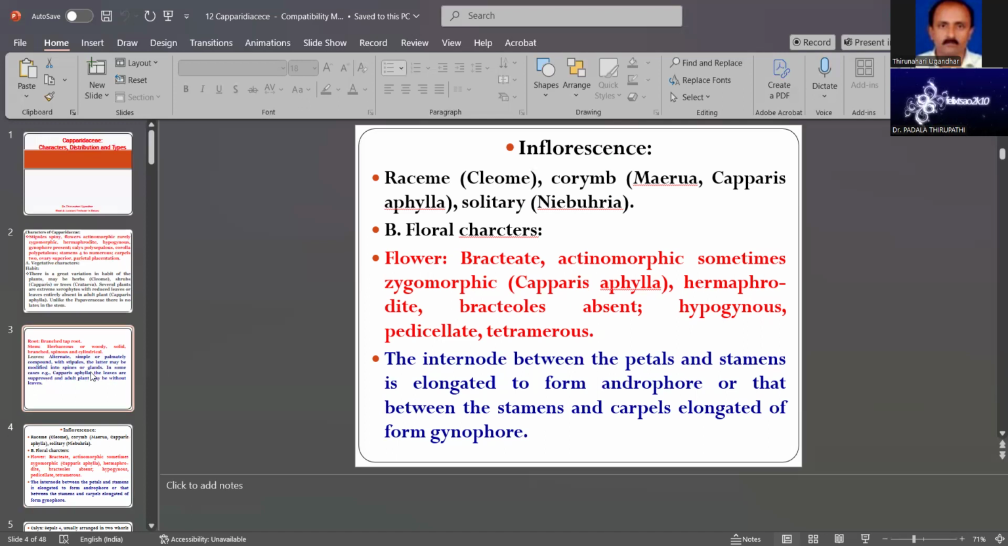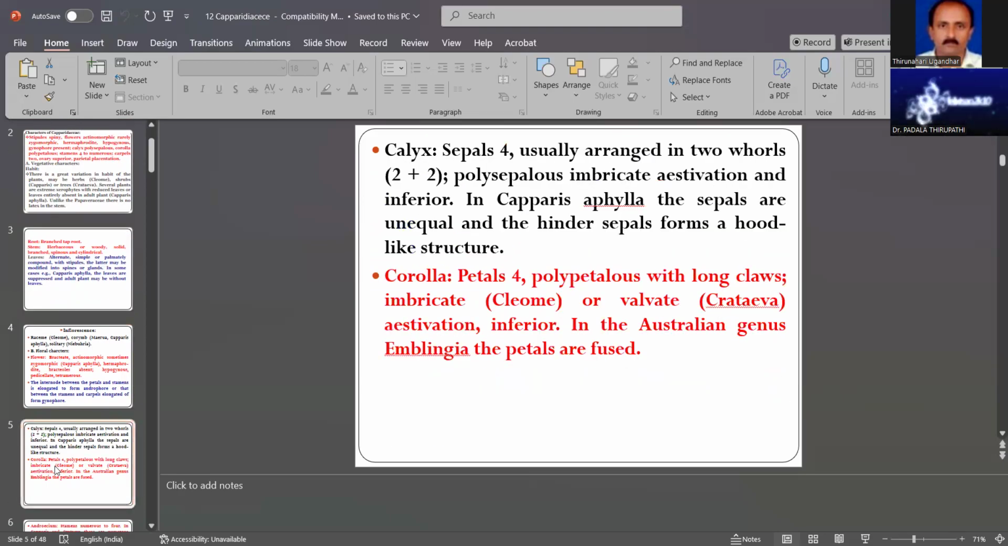Then after the inflorescence, the calyx. The calyx is sepals. The number of sepals is a character feature of the plant, which is four sepals. These four sepals are important for identification of the plant.